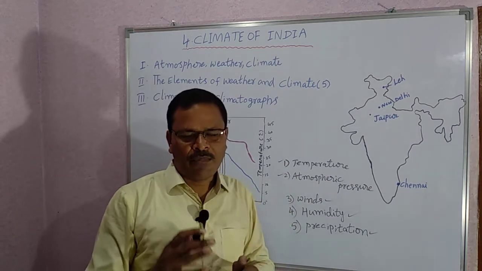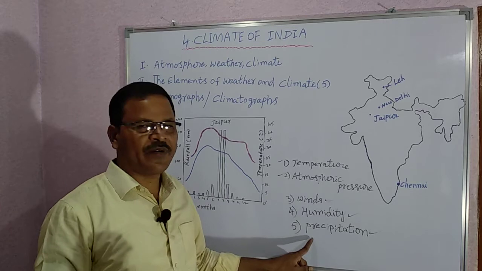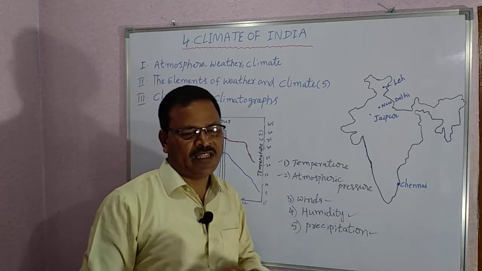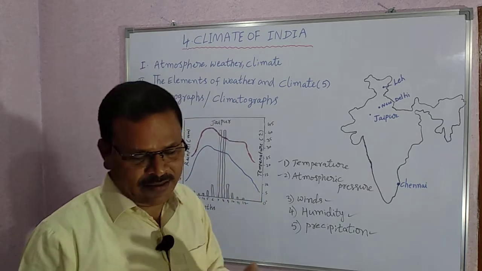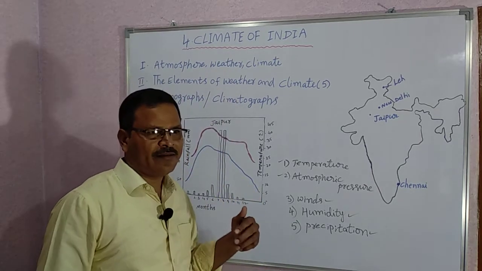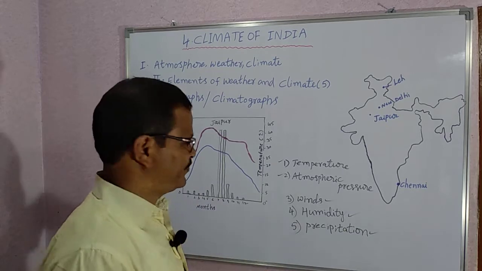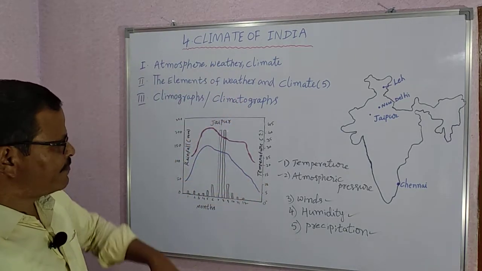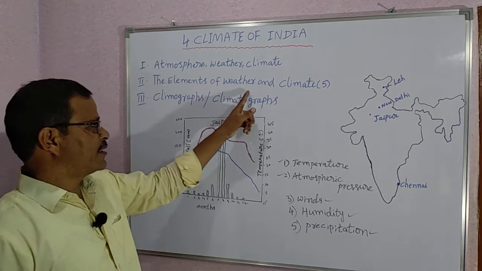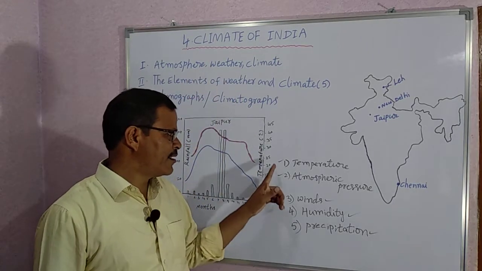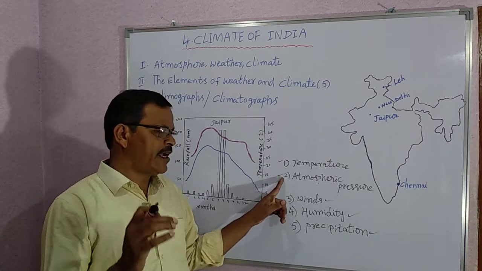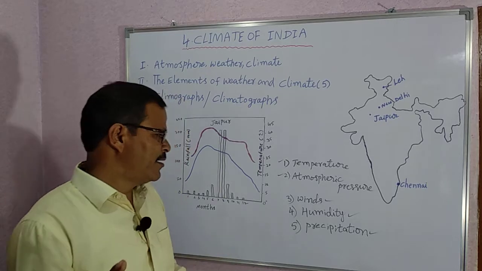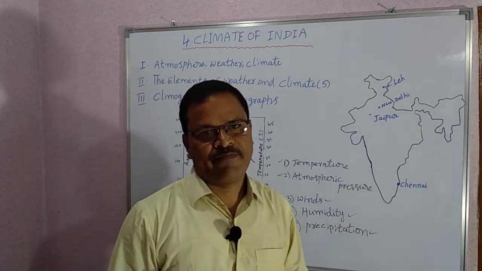Rainfall is the most common form of precipitation. You know that. The remaining 4 occur very occasionally. What are the elements of the weather or climate? The elements of weather and climate are temperature, atmospheric pressure, winds, humidity, and precipitation.